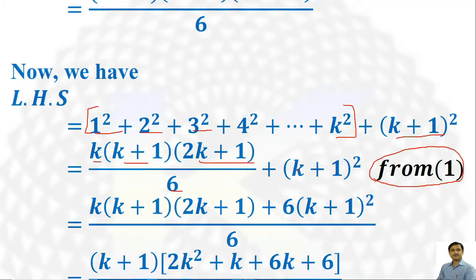Now we have to simplify this. Take the LCM 6, and it becomes k(k+1)(2k+1) plus 6(k+1) square, all over 6.